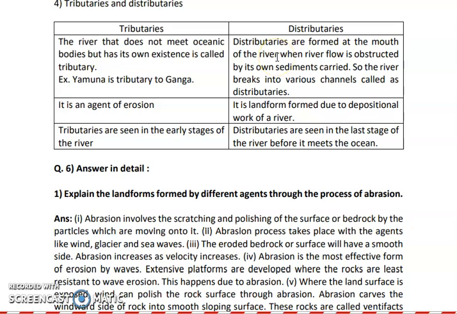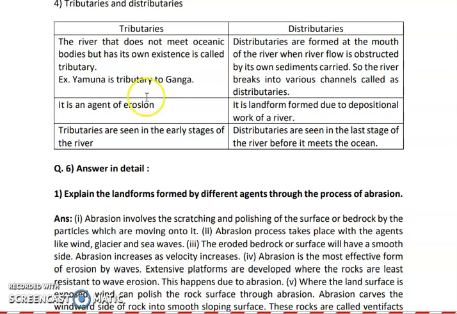And what are distributaries? Distributaries are formed at the mouth of the river. When the river starts flowing, it is obstructed with a large amount of sediments because of deposition. These sediments block the water of the river, and because of that the water breaks down into various channels, and these channels are called distributaries.